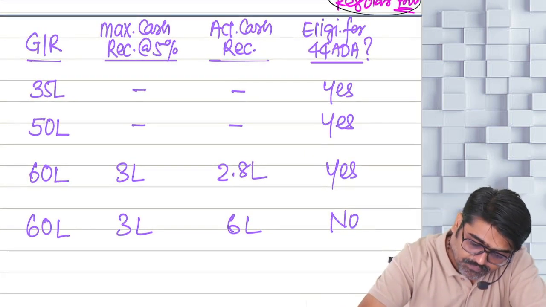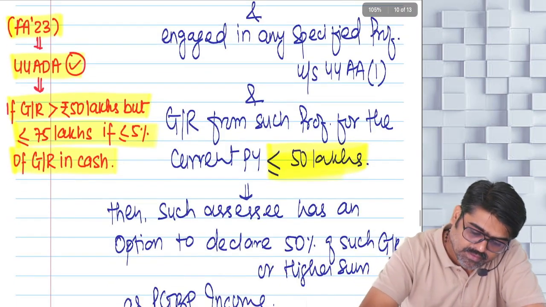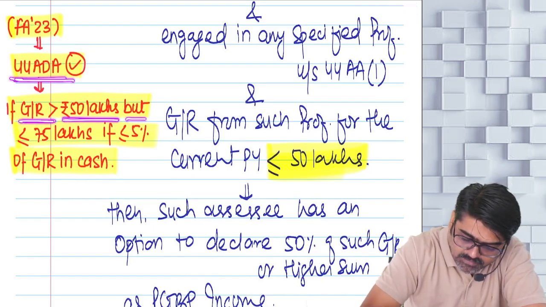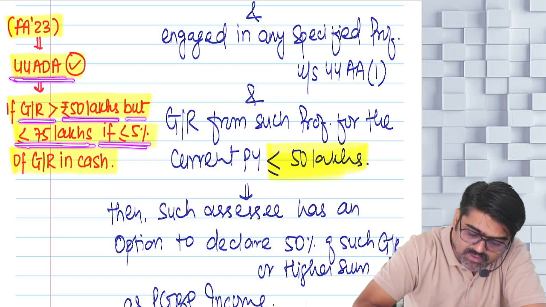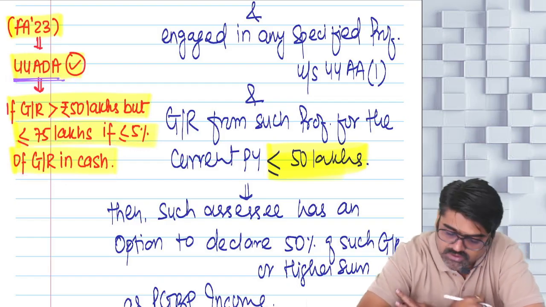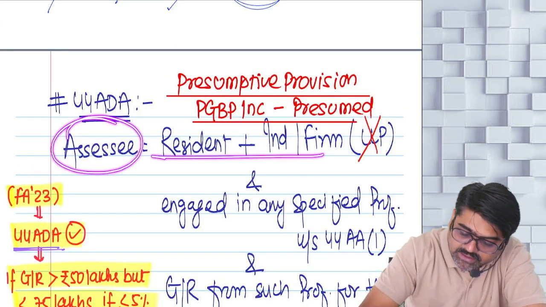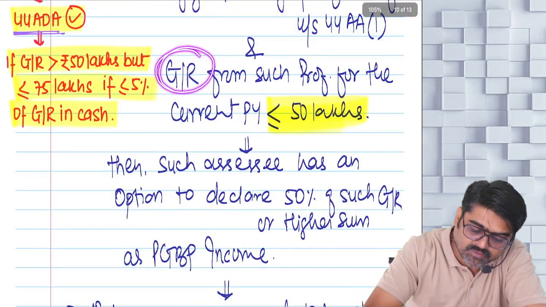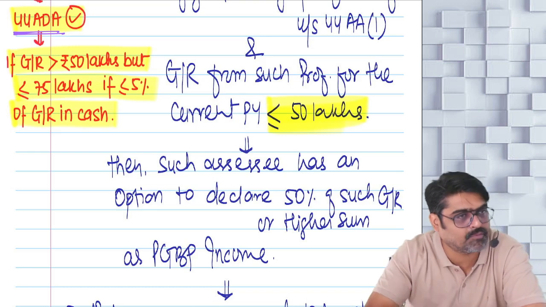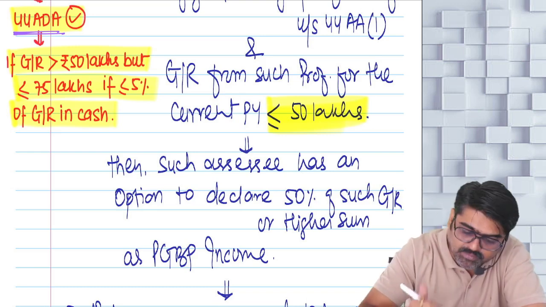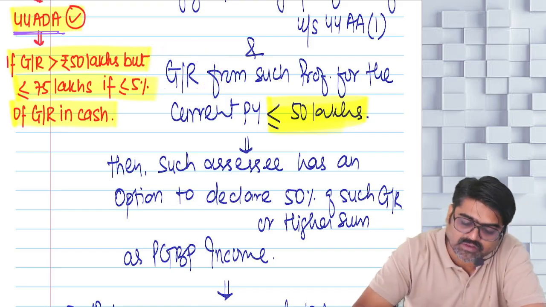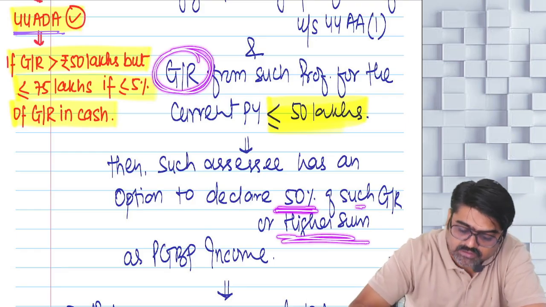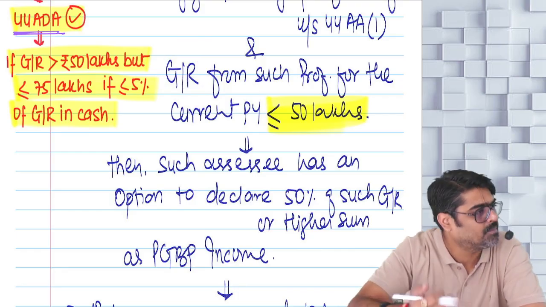Okay. Now, here, what are they saying? This is 44ADA. It can be followed if gross receipt is more than 50 lakhs, but up to 75 lakh, if less than or equal to 5% of gross receipt is received in cash. Okay, perfect. Now, the assessee is a resident individual or a firm other than LLP doing any specified profession. In that specified profession, gross receipt is within the limit of 50 lakhs or limit of 75 lakhs, as the case may be. Then 50% of this gross receipt, or a higher sum, can be declared as PGBP income.